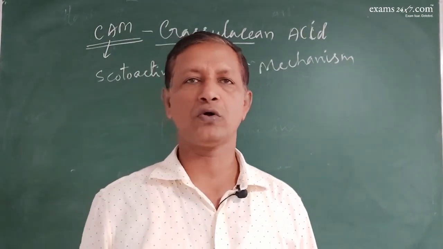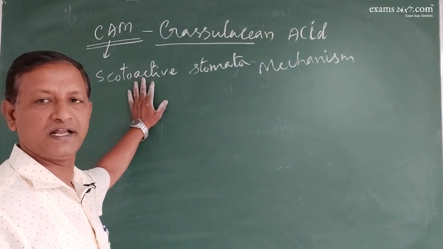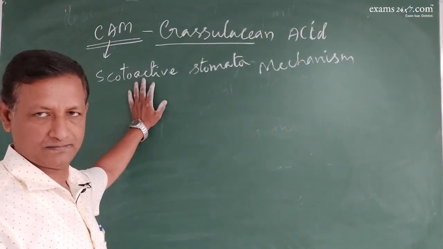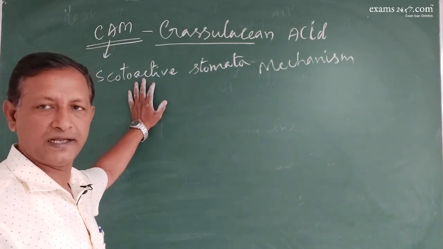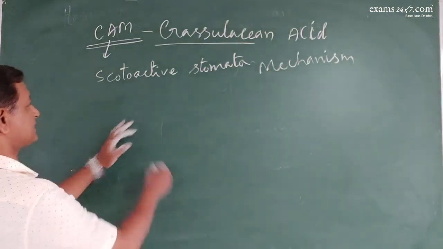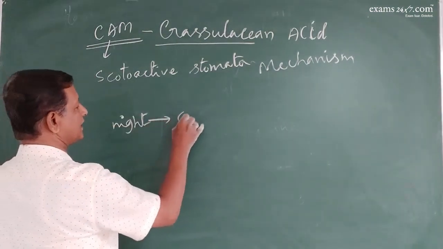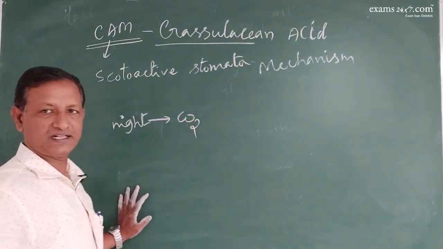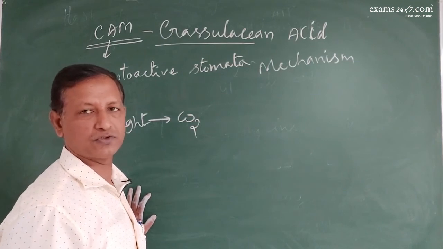What do you mean by scotoactive? The stomata are closed during the daytime and open at night. Stomata closed at daytime and open at night are called scotoactive. So what happens during the night? The carbon dioxide will be absorbed by the cells. During the daytime, no carbon dioxide absorption because no stomata are open.